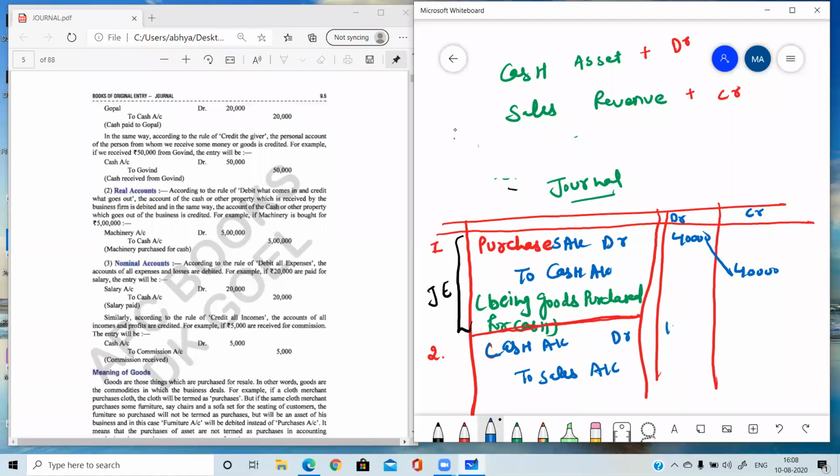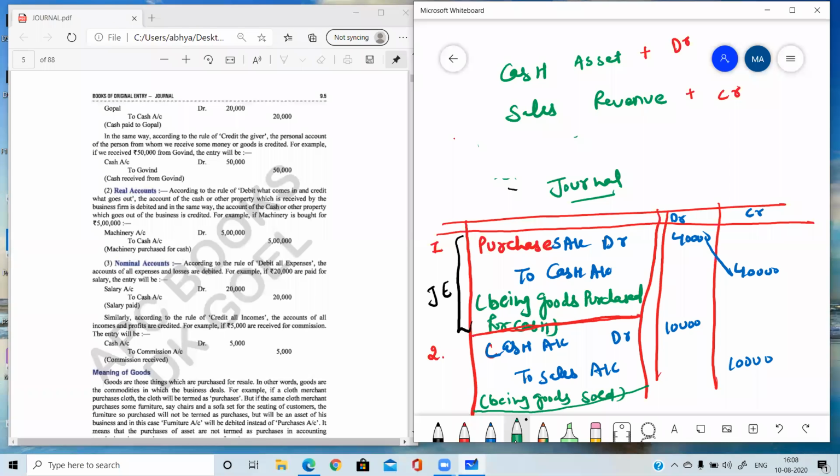Amount, suppose 10,000, 10,000. Now it's time to write the narration: being goods sold. Again we need to draw a line, which means the second entry is complete.